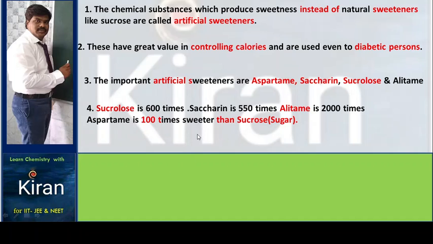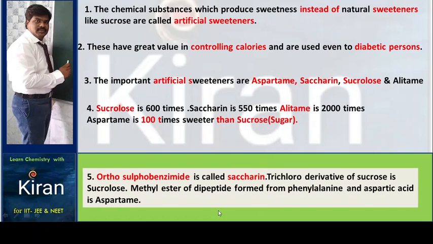Sucralose is 600 times, saccharin is 550 times, alitame is 2000 times, and aspartame is 100 times sweeter than sucrose.